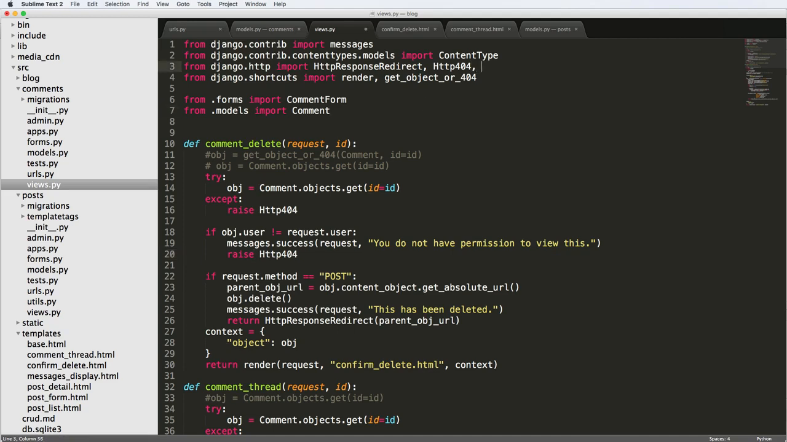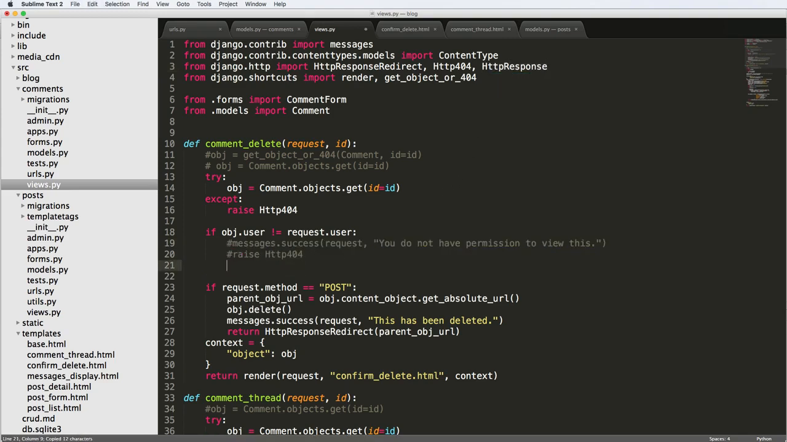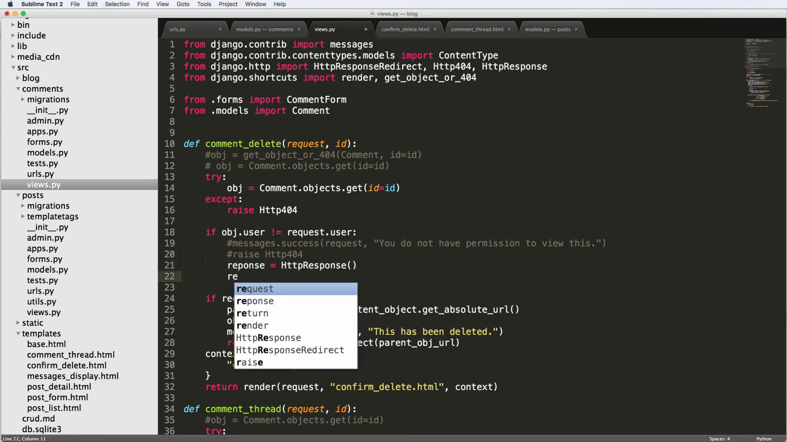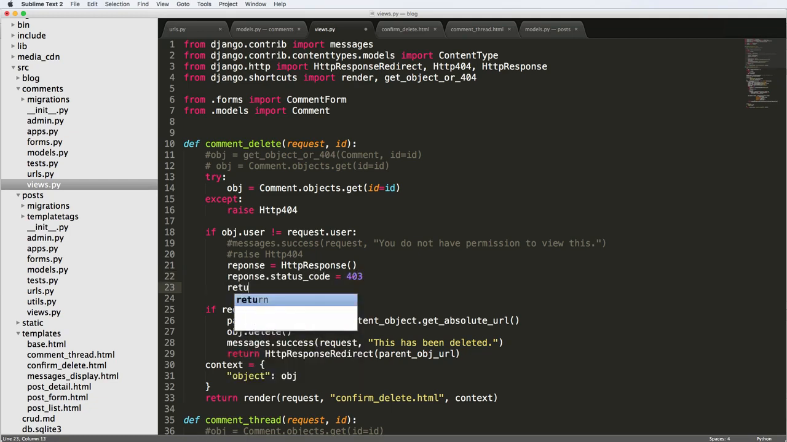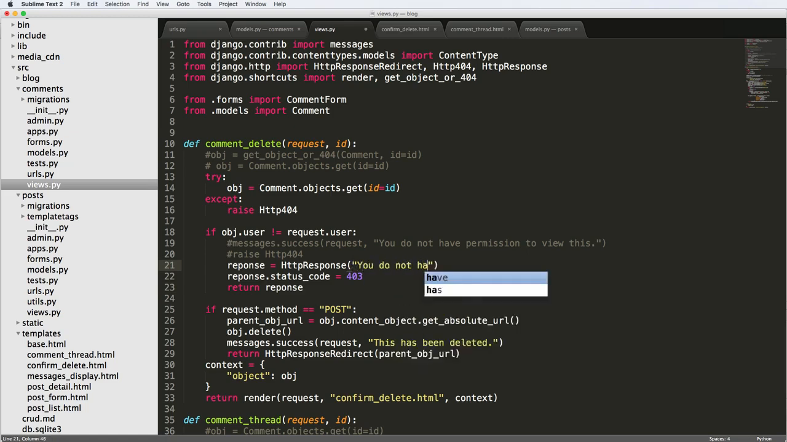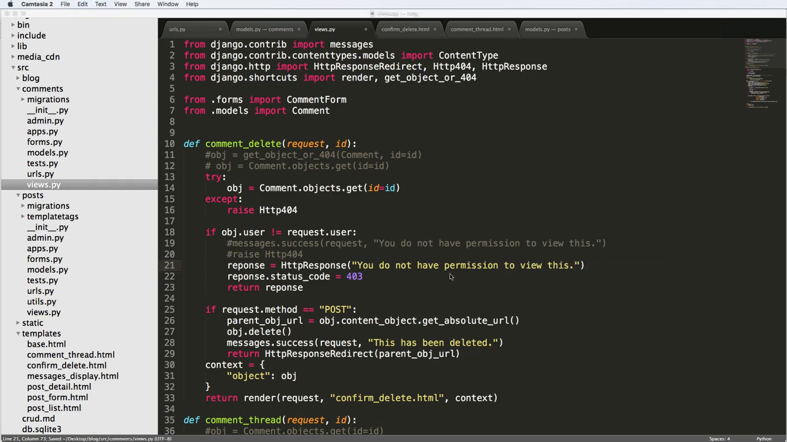First of all, we're going to want to import HttpResponse, and we are going to come down here. I'm going to get rid of this stuff, and I'll say response equals HttpResponse, and then response.status_code equals 403, and then we're going to return that response. So that's basically saying if it's not the requested user, it's going to return this empty thing. So you do not have permission to view this. There we go, or to do this.